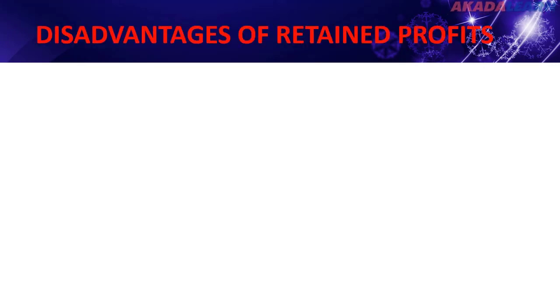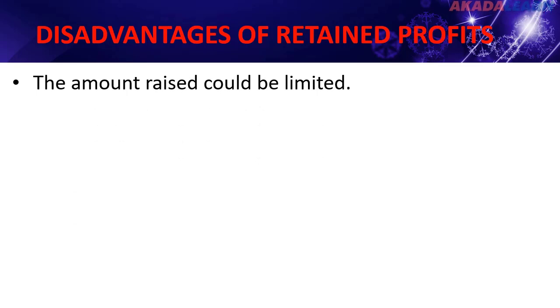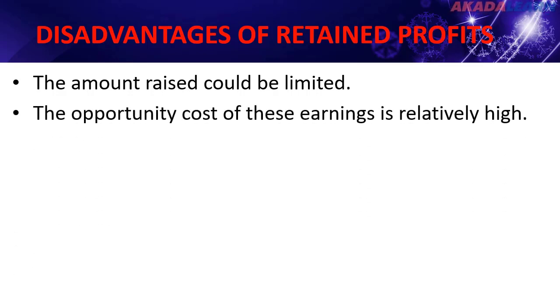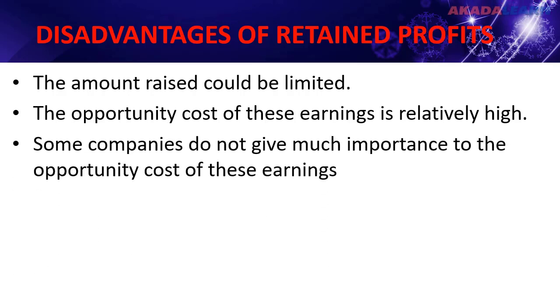So what are the disadvantages of retained profit? 1. The amount raised through the accrual earnings could be limited, and also it tends to be highly variable because certain firms follow a stable dividend policy. 2. The opportunity cost of these earnings is relatively high because it shows the amount of earnings which have been forgone by the equity shareholders. And 3. Some companies do not give much importance to the opportunity cost of these earnings and invest this into sub-marginal projects that have negative net present value.